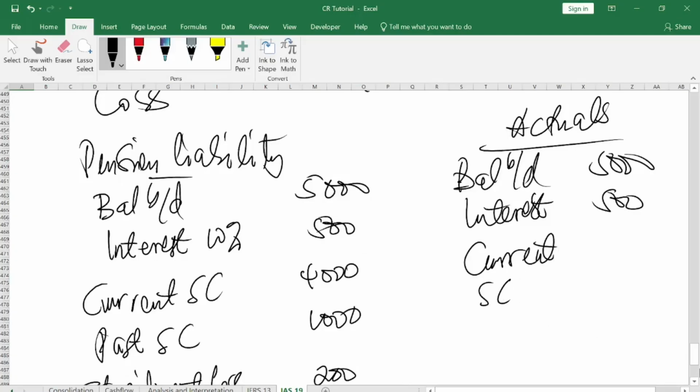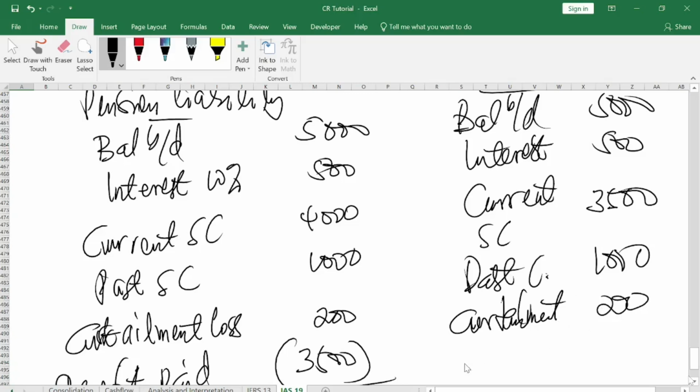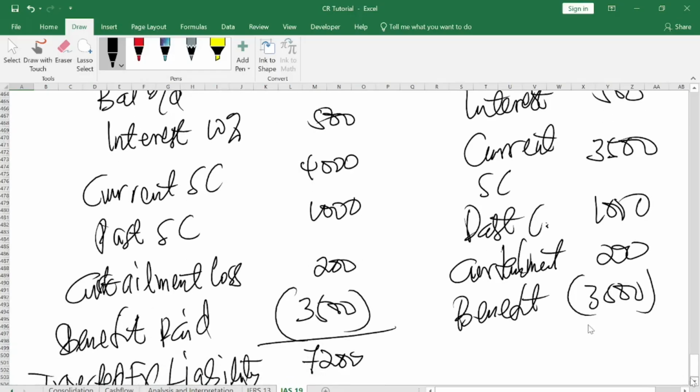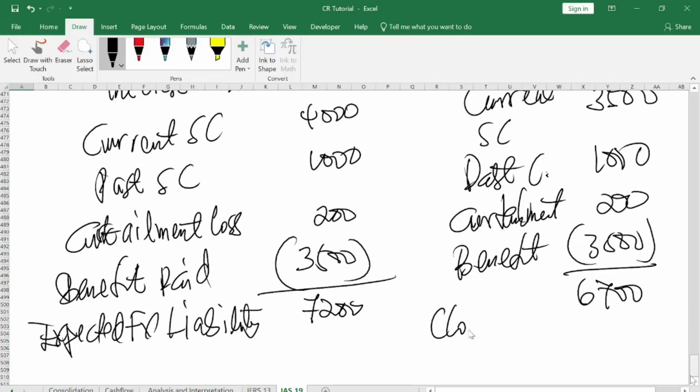Current service cost: we expected to pay 4,000. We ended up paying 3,500 because something happened, because we laid off some people. So it will reduce your current service cost. Past service cost remains the same, 1,000, and the curtailment also remains 200. The benefit paid also remains 3,500. When you add it all, what do you have? You'll have 6,700.